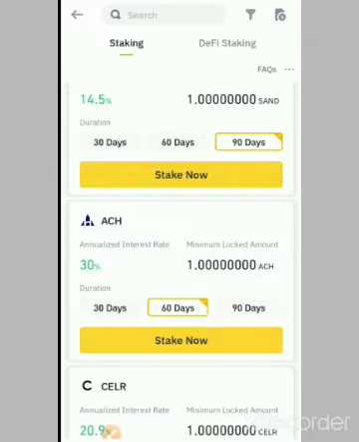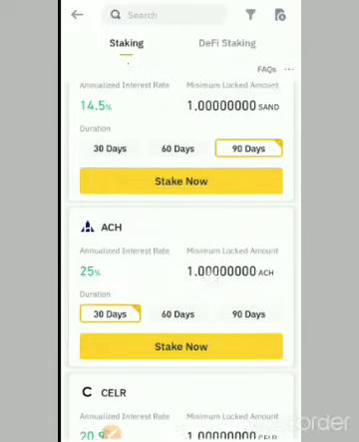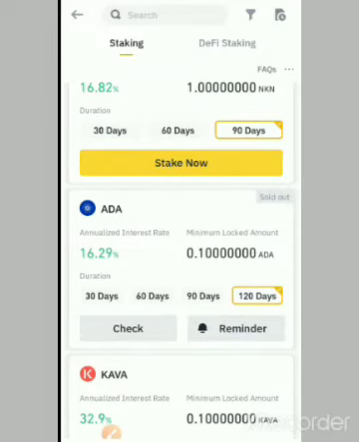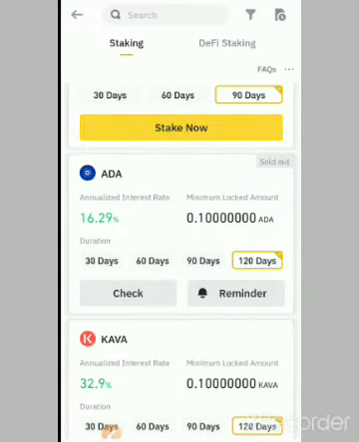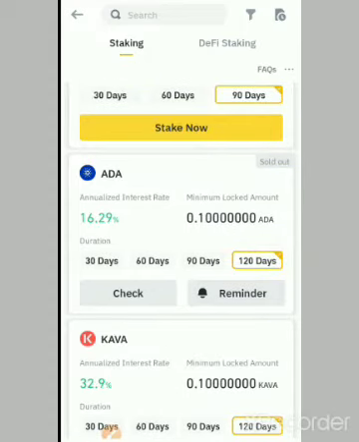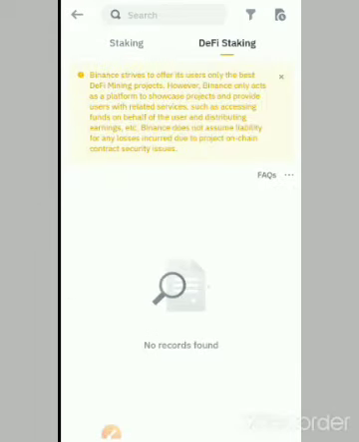Now if I adjust it to 60 days, it's going to reduce. You can see if I lock it for 30 days, I get 25%. If I lock it for 60 days, I get 30%. And if I lock it for 90 days, I get 40%. So that is how it works. And once again, those ones where the stake now button is not active is because it's totally sold out. So it's no longer available.